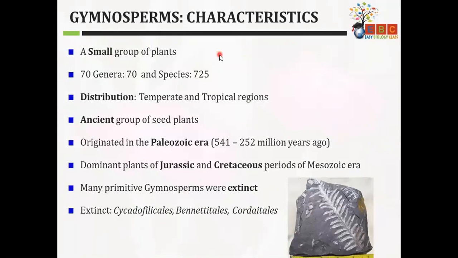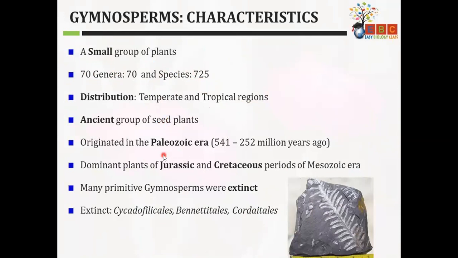Gymnosperms are a comparatively small group of plants, and as per this data of 2015, it has 70 genera and 725 species. Why do they have a smaller number? Because generally they are distributed in temperate and tropical regions.